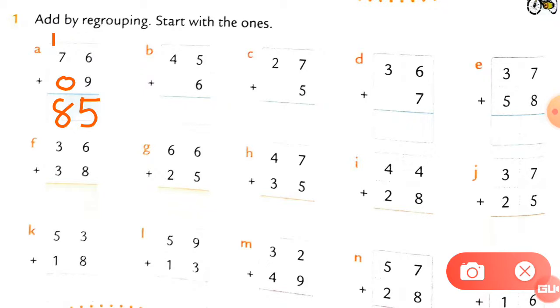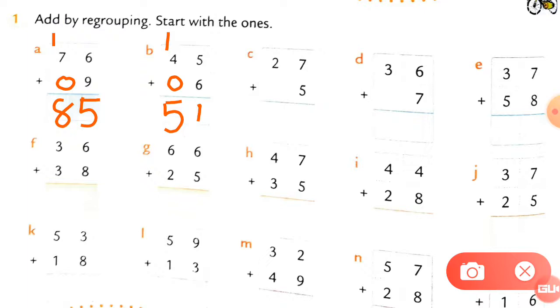Now number B, let's move to number B. 5 plus 6. So come on, count in your book how much it is. 5 plus 6 is equal to 11. So here 1 is at the ones place. So here I write 1 at the ones place and the other one will go as a carry forward. Here the one box is empty, so I put 0 there. Now 4 plus 1 is equal to how much? 5. 5 plus 0 is equal to 5. So the answer is as it is. So here I am writing 5.